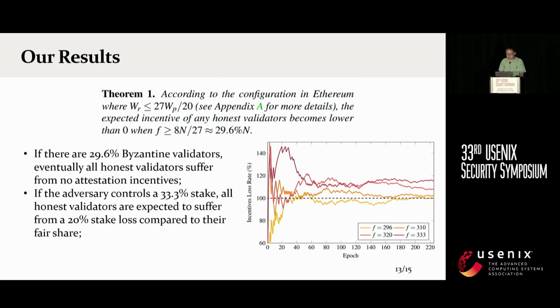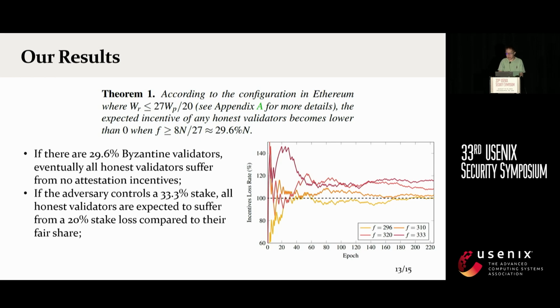The y-axis in the figure is the incentive loss rate. The higher the loss rate, the less incentive an honest validator can receive. If the loss rate is 100%, the honest validator will receive no incentive. As we can see in the figure, the results of the experiments fit our analysis well. If the adversary can control 29.6% of validators, all honest validators suffer from no attestation incentives.